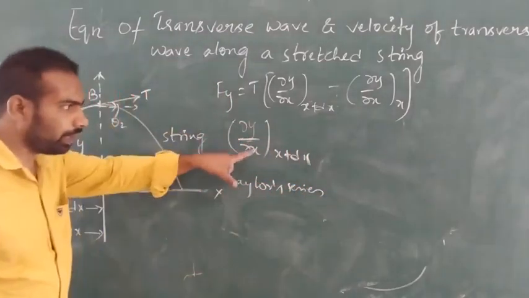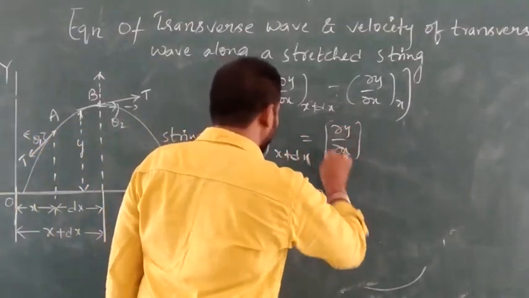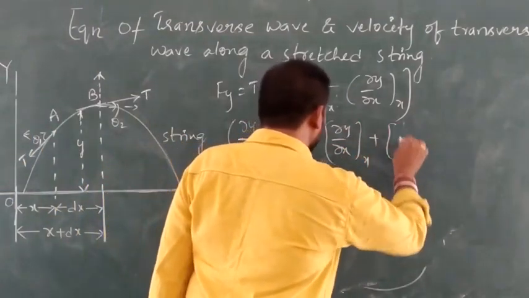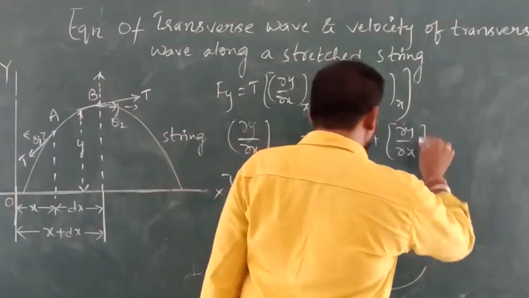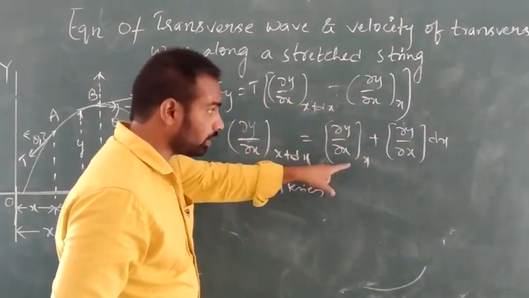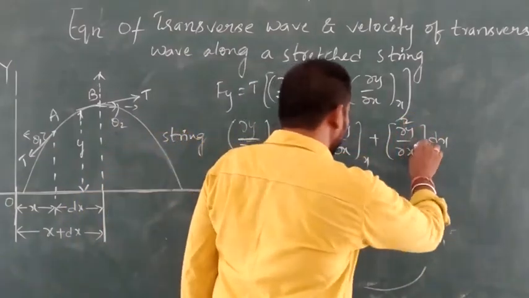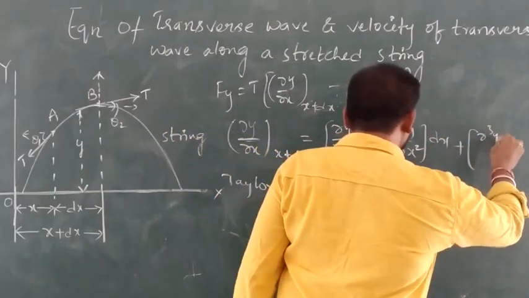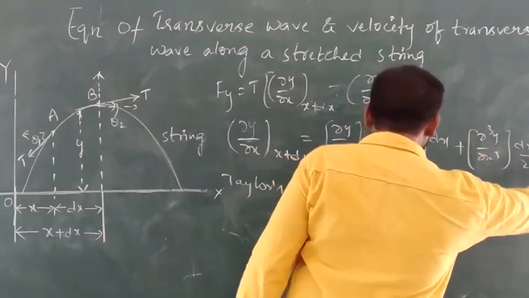By using Taylor's series, dou y by dou x of x plus dx can be written as dou y by dou x of x plus dou square y by dou x square into dx plus dou cube y by dou x cube into dx square by 2 factorial, plus so on.